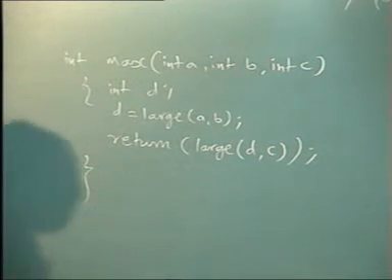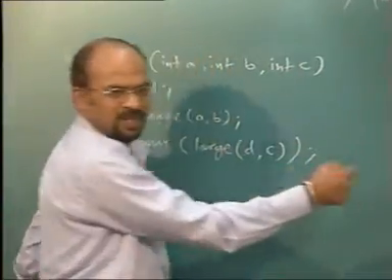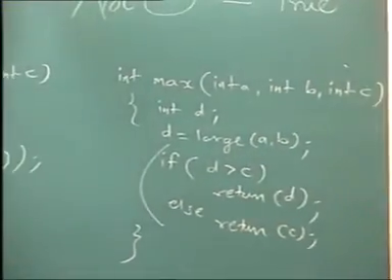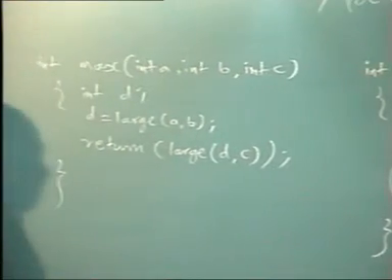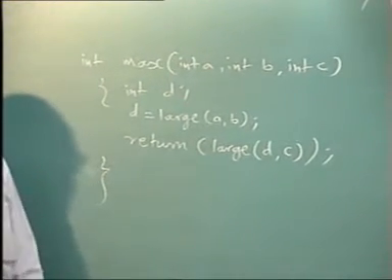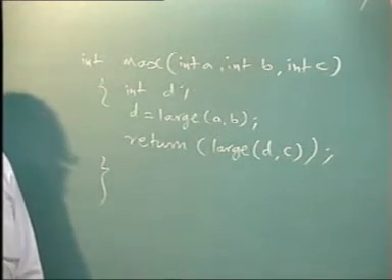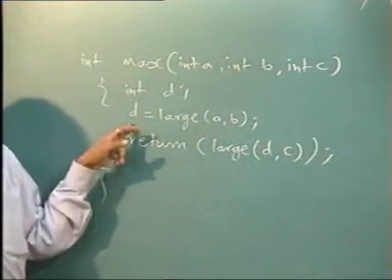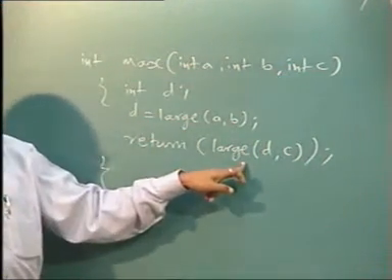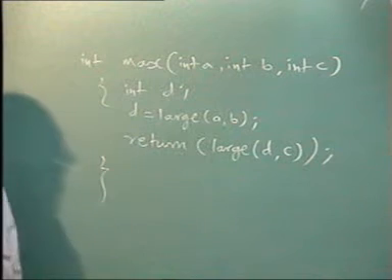वही काम जो मैं, this was actually the loop, this is the body of that function a greater than b. So why should I write that code again? No, I can very well go for this. Take the larger of a and b, that is d. Take the larger of d and c, whatever value you get, that will be the larger, return it.